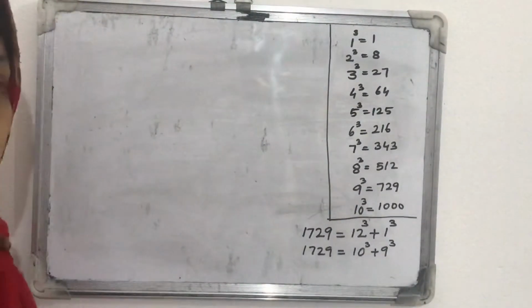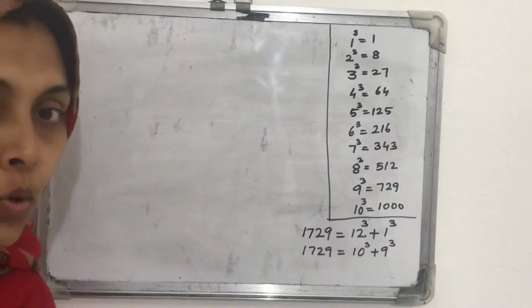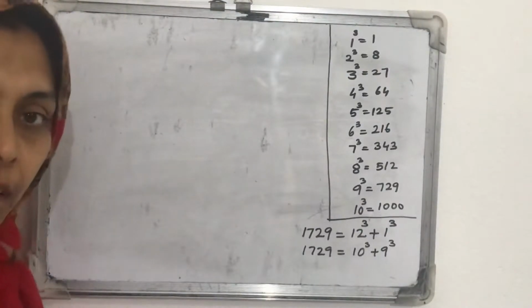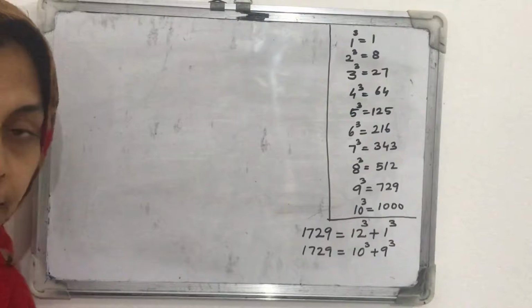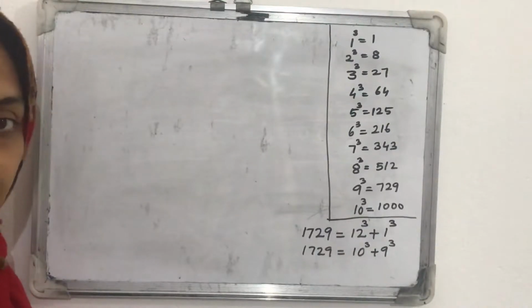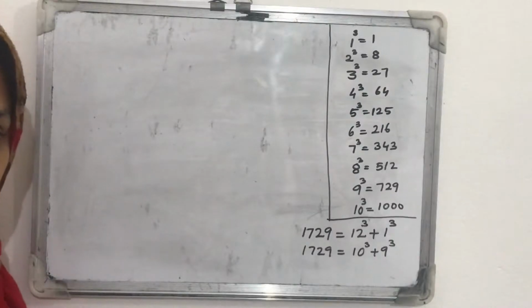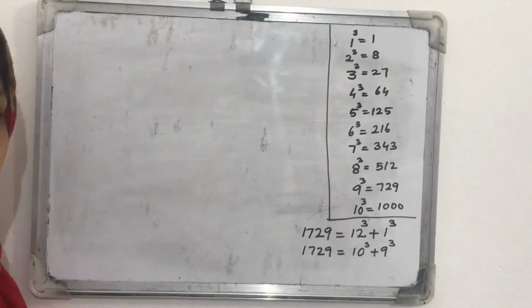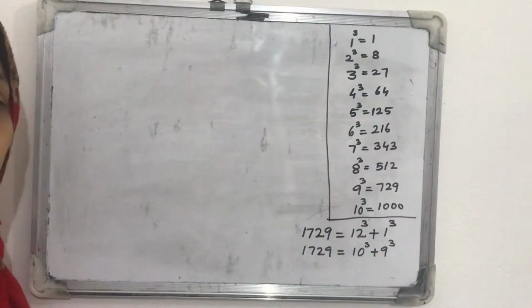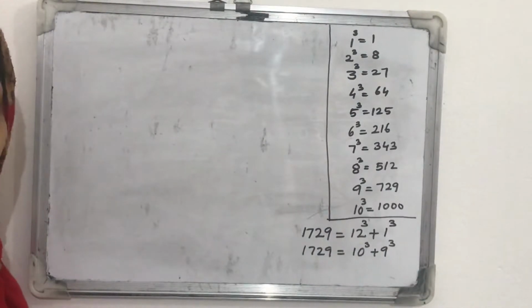Today we can start the next chapter, cubes and cube roots. We already discussed cubes in lower classes, that we know it is a three-dimensional shape with all sides equal. With the length, height, and breadth all equal, such three-dimensional shapes are called cubes.